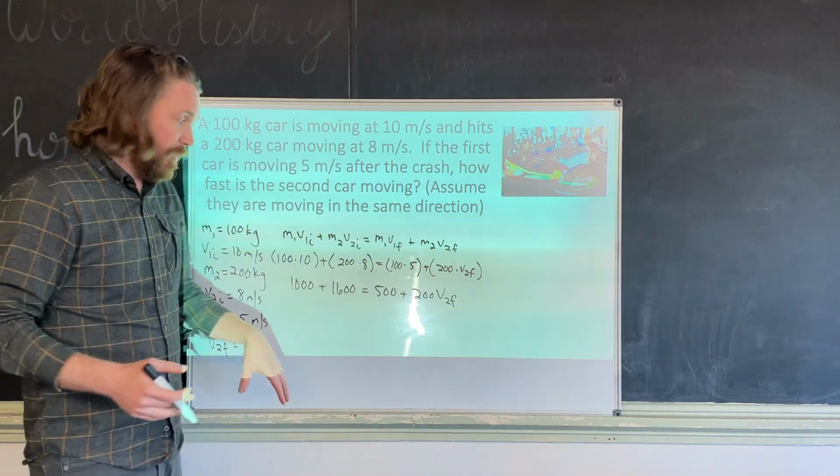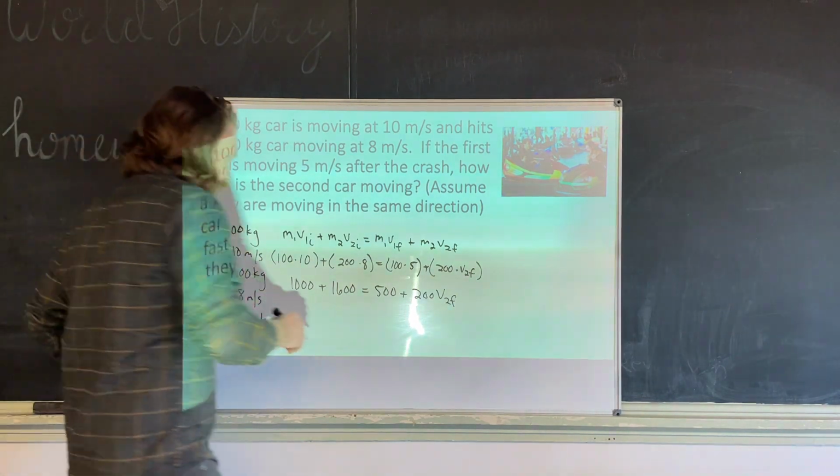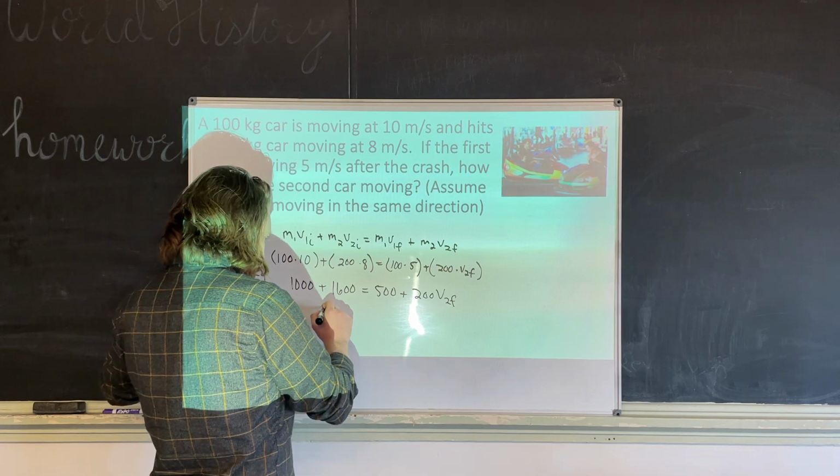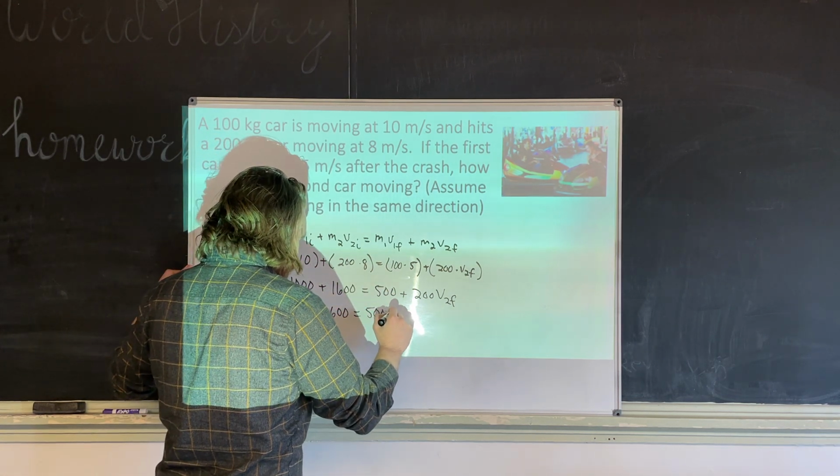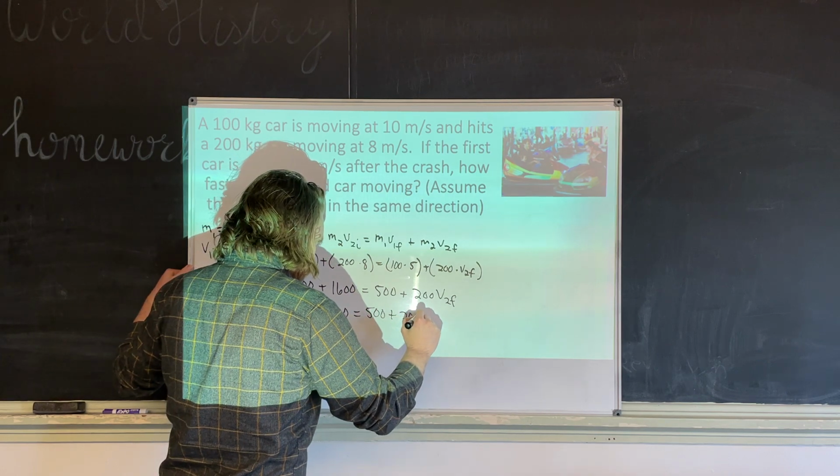Okay, next step, keep doing basic math. So 1,000 plus 1,600 gives me 2,600. And that's going to equal 500 plus 200 V2F.